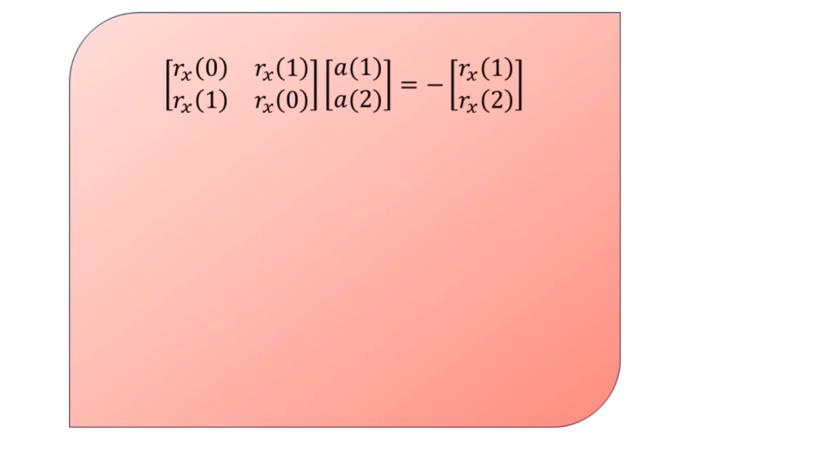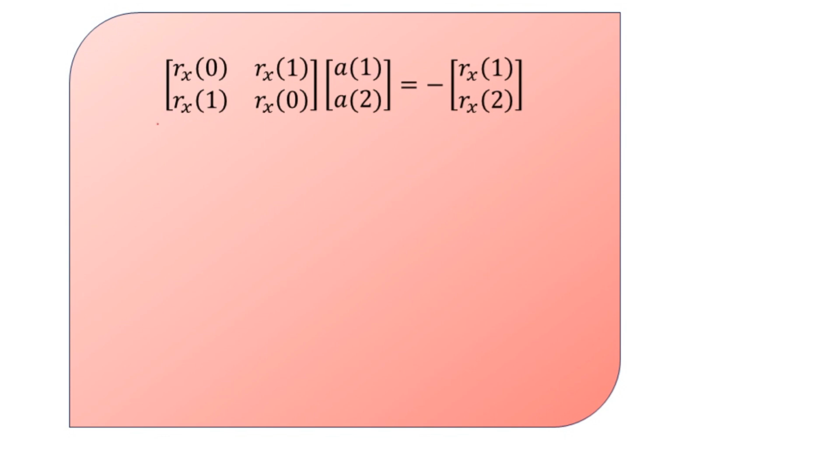As in the previous video, while understanding the power spectrum estimation for an autoregressive process, we have this type of equation. The 2 by 2 order autocorrelation sequence matrix has the first row Rx of 0, Rx of 1, and the second row Rx of 1, Rx of 0.